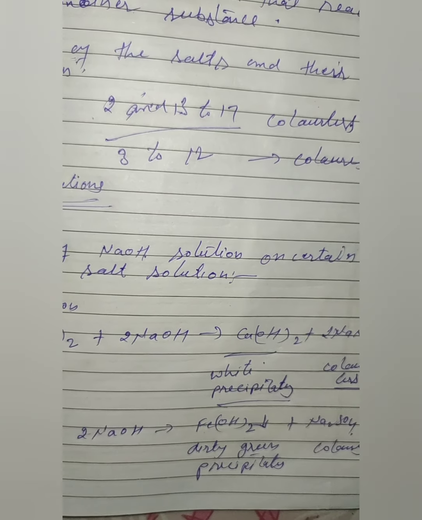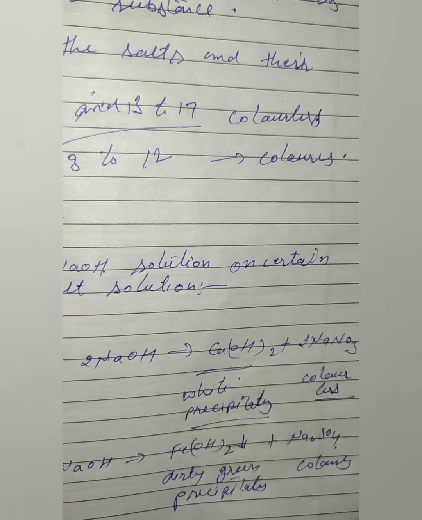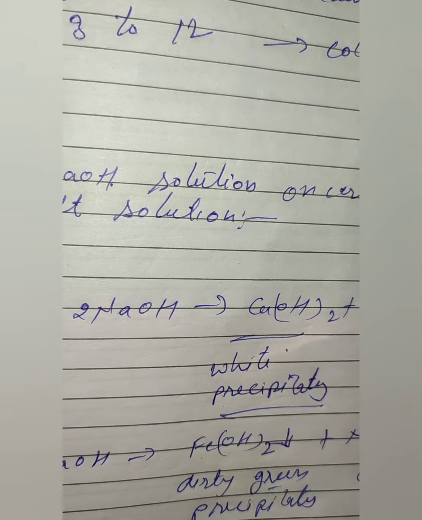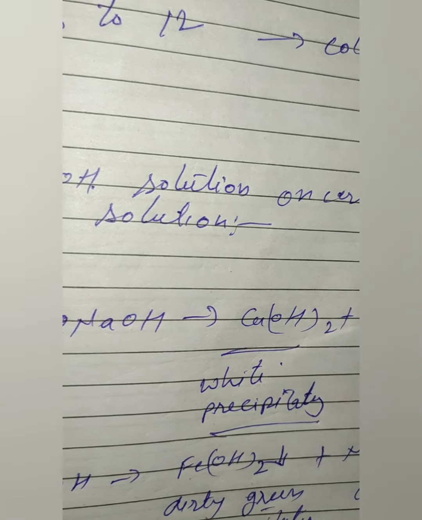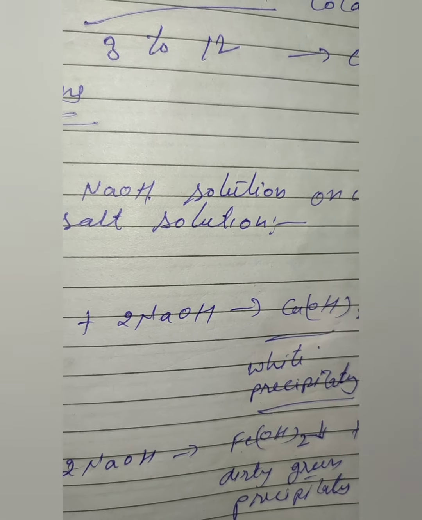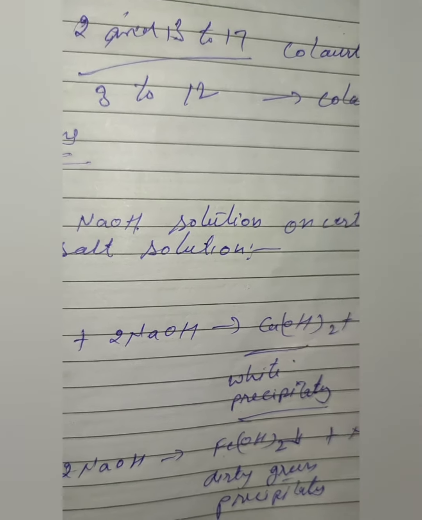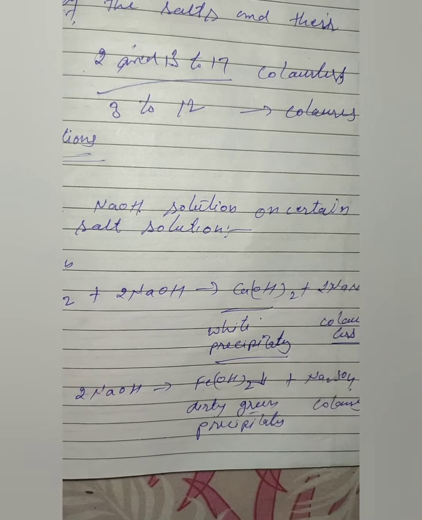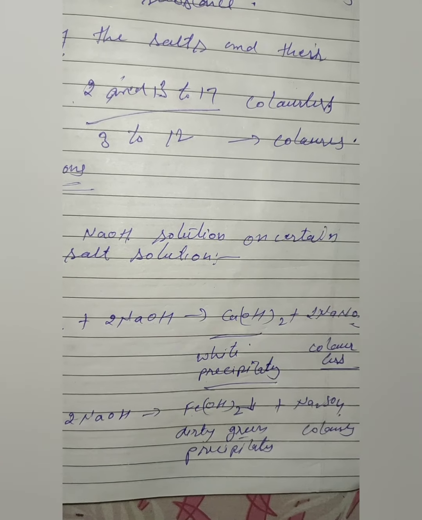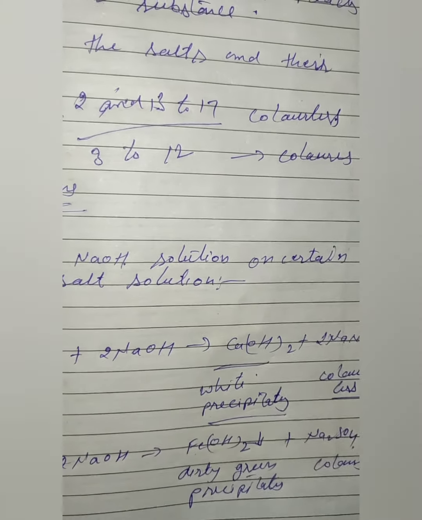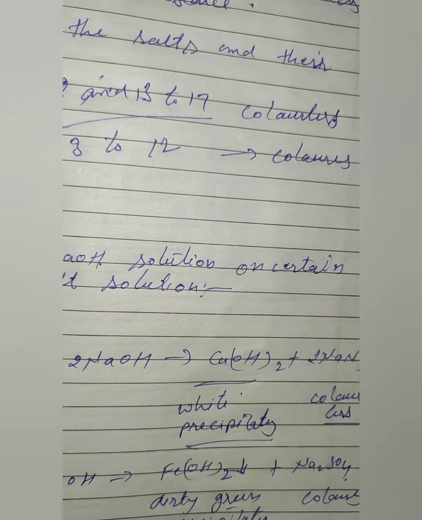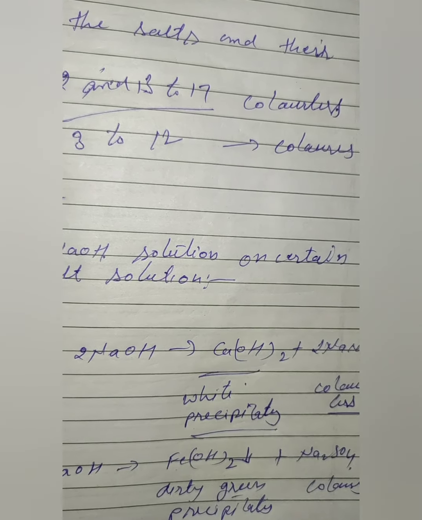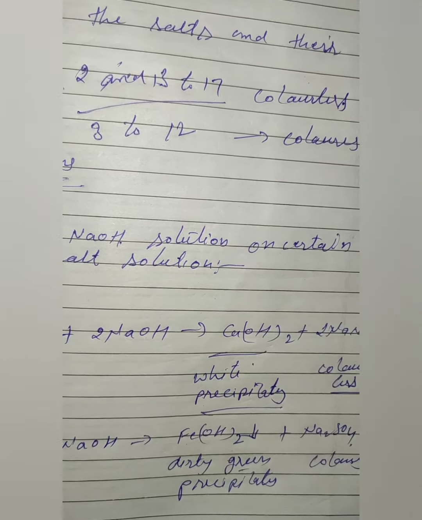In the same way, there are so many. Ferric salt, when it reacts with sodium hydroxide, forms a reddish brown precipitate. Copper sulfate, when reacted, forms a pale blue precipitate. Zinc ions, when reacted, form a white gelatinous precipitate, and the sodium zincate formed is colorless. Lead salt forms a white precipitate. Ammonium salt forms different colored salts.